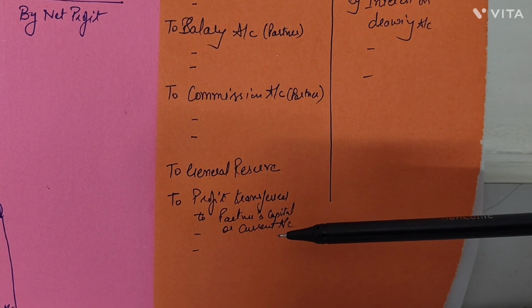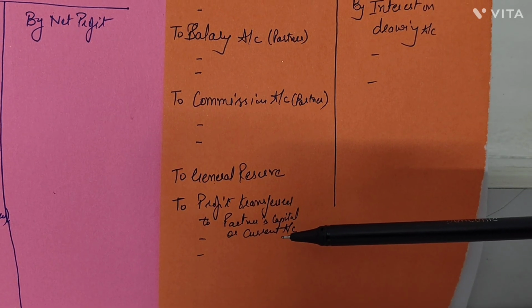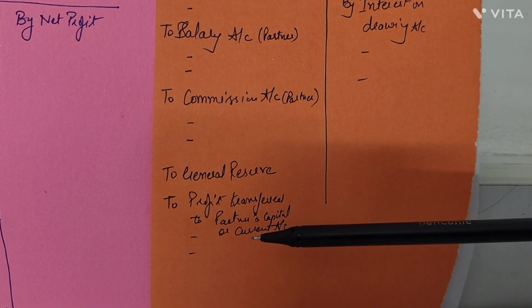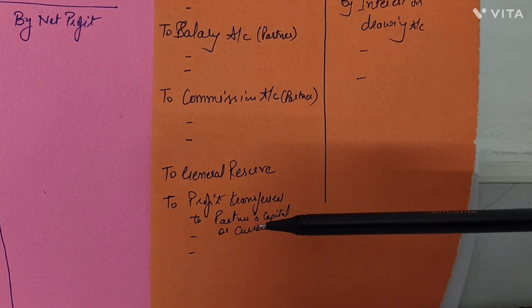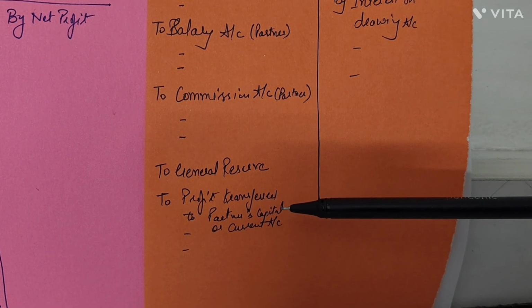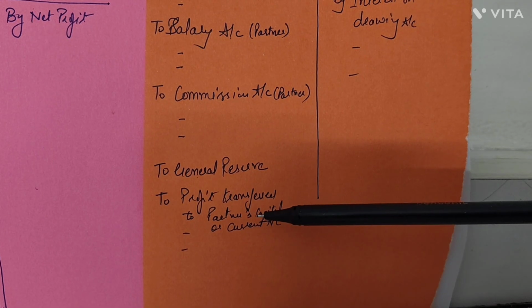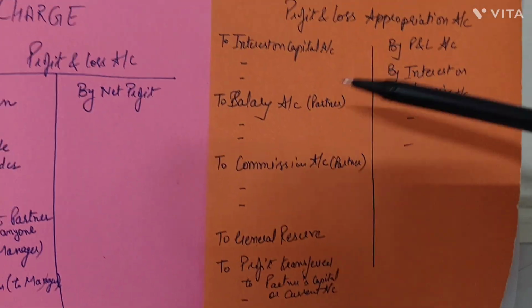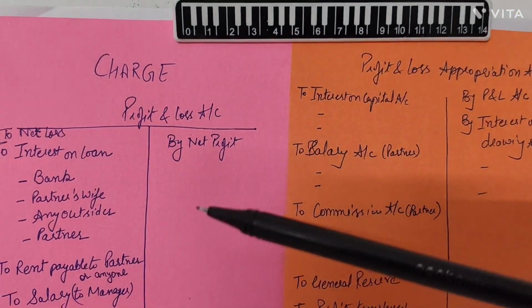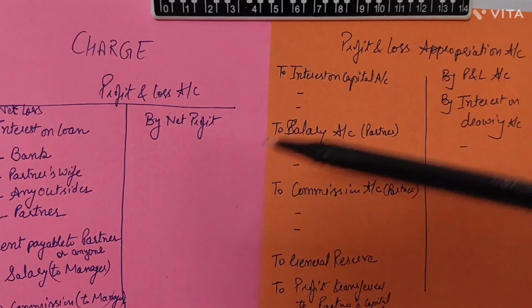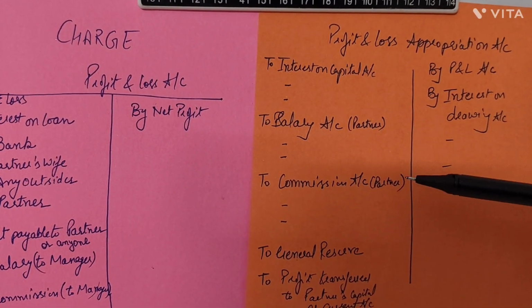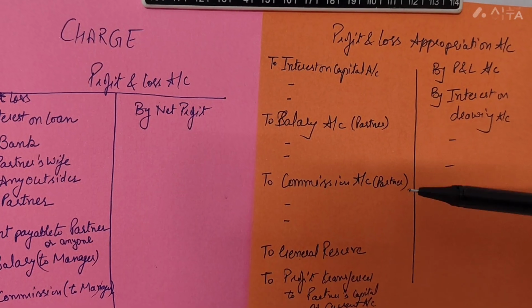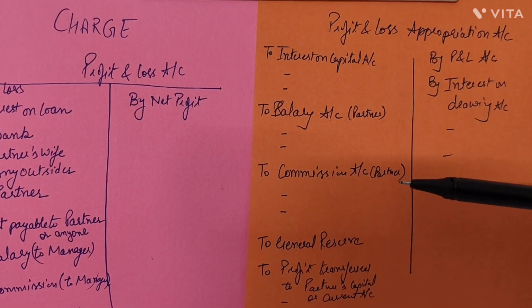Now, capital or current, I have discussed in detail for fixed and fluctuating. For the fixed capital method, we transfer it to the current account, and for the fluctuating case, it will be transferred to the capital account. So this is how the P&L account is prepared for the charge of expenses, and P&L appropriation accounts are prepared for the appropriations done by the firm among the partners, right?